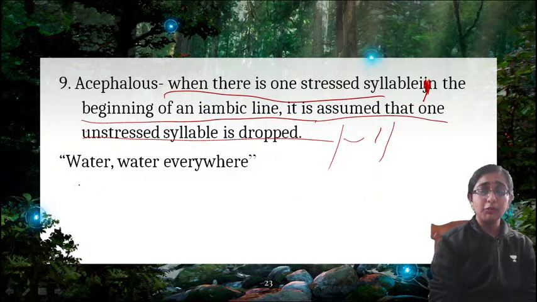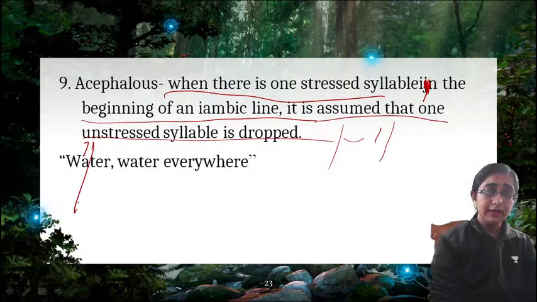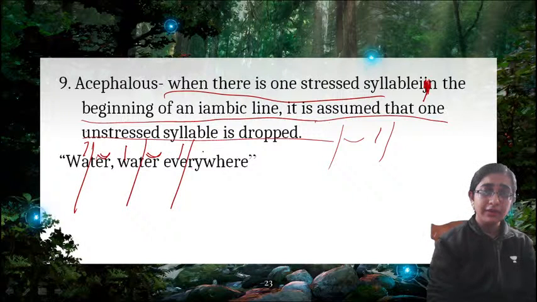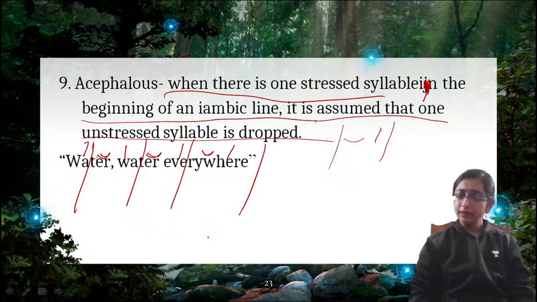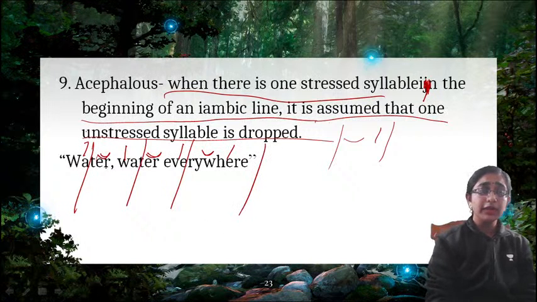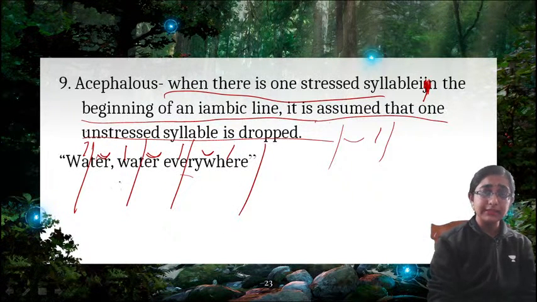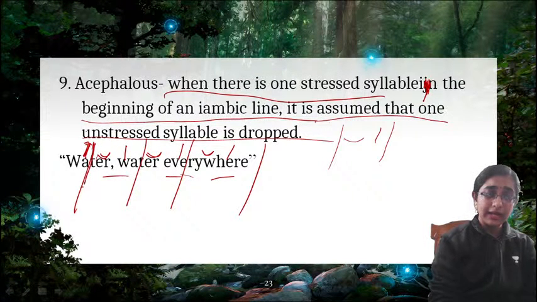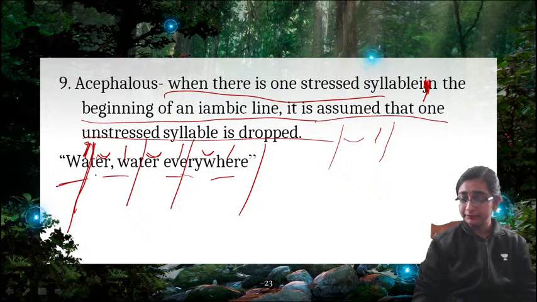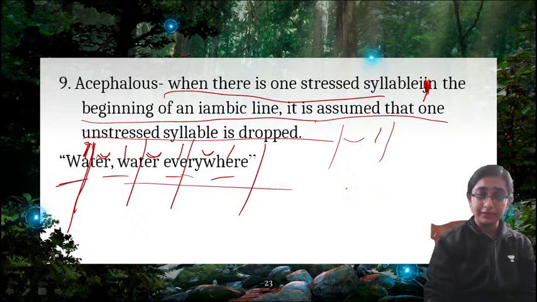How? Take this line again: water, water everywhere. This is the scansion, right? Here you can see this is all iambic. Now, this "wa" is standing alone at the beginning, but the whole line is iambic, right?